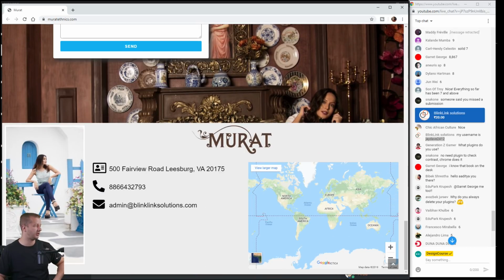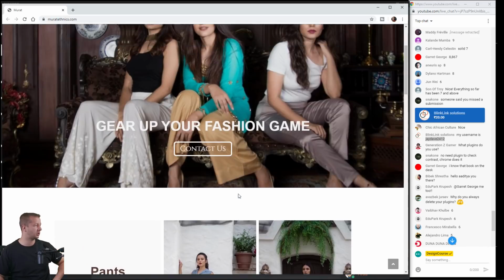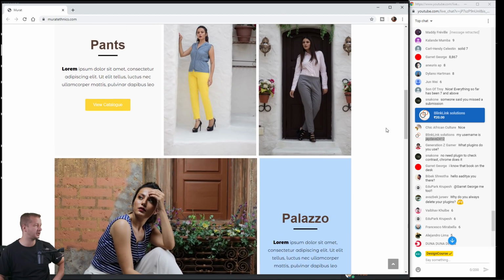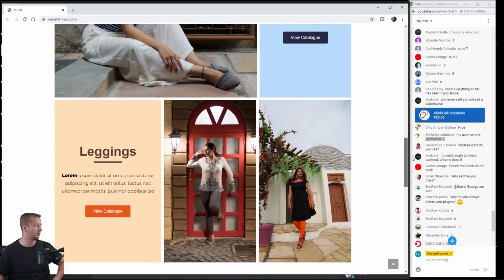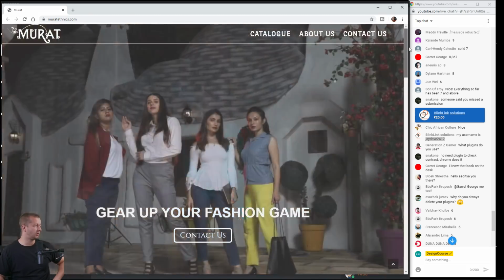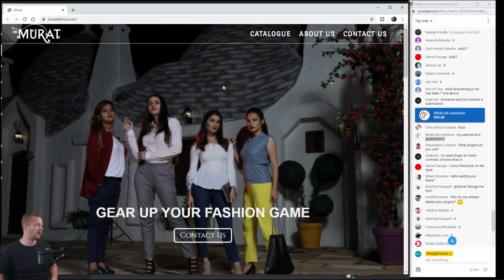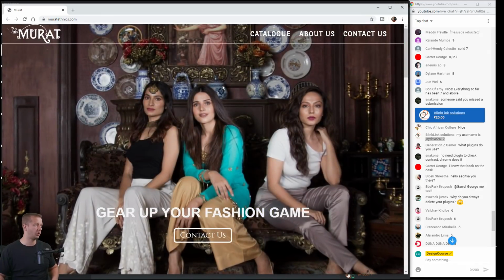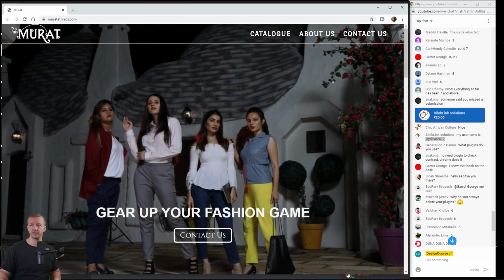Right here, final note, hardly any white space at the top of this container. Push things down away from it, this element and this element. And then, otherwise, the best part about this design is this section right here. This is all pretty solid. But yeah, focus on those changes and definitely would improve. So what do you guys think? 1 being the worst, 10 being the best?